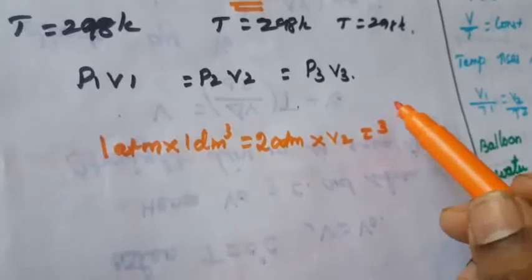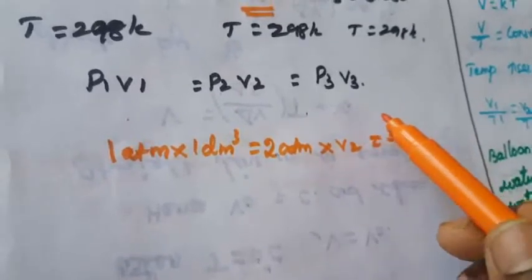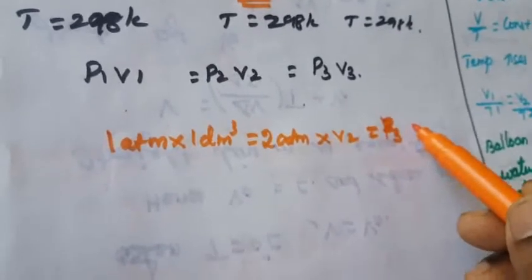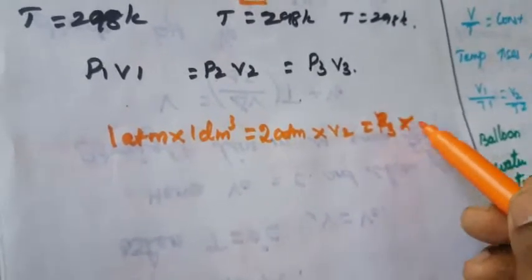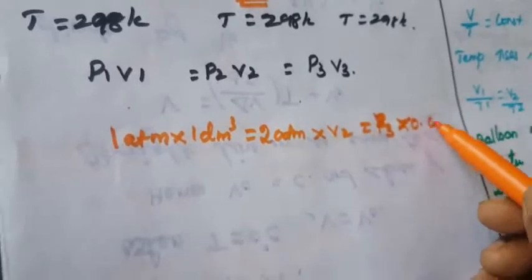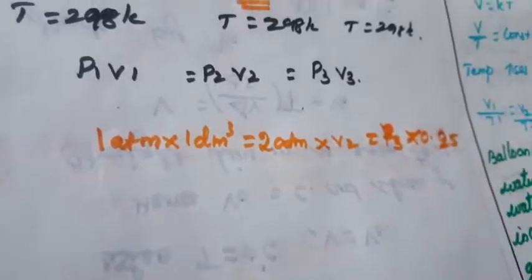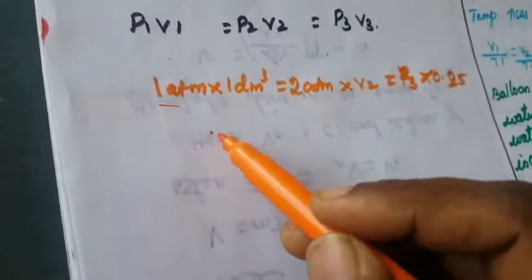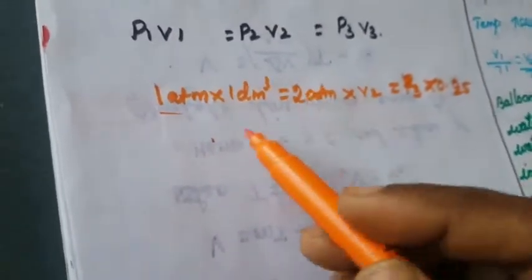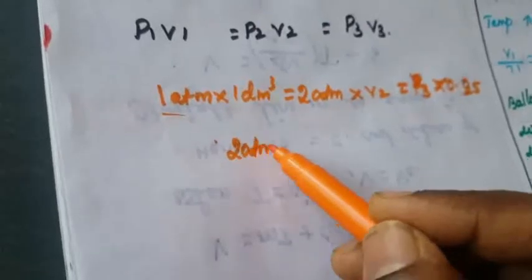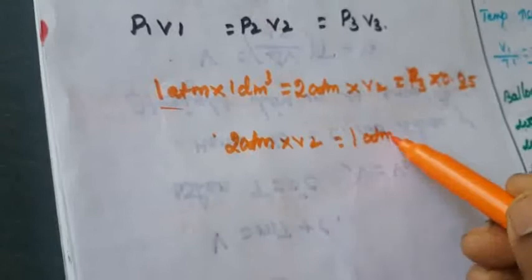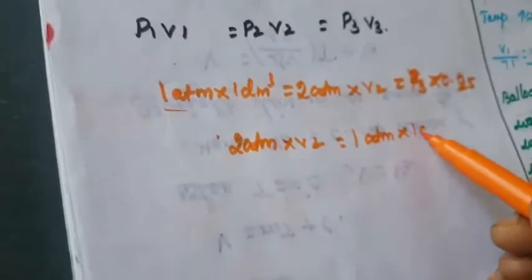That is P3 equal to P3 and V3. Okay, so P3 equal to P3 into 0.25. So I am writing, substitute all those values. So here, what is the atmosphere here? That is 2 atmospheric pressure into V2 equal to 1 atmospheric pressure into 1 decimeter cube.